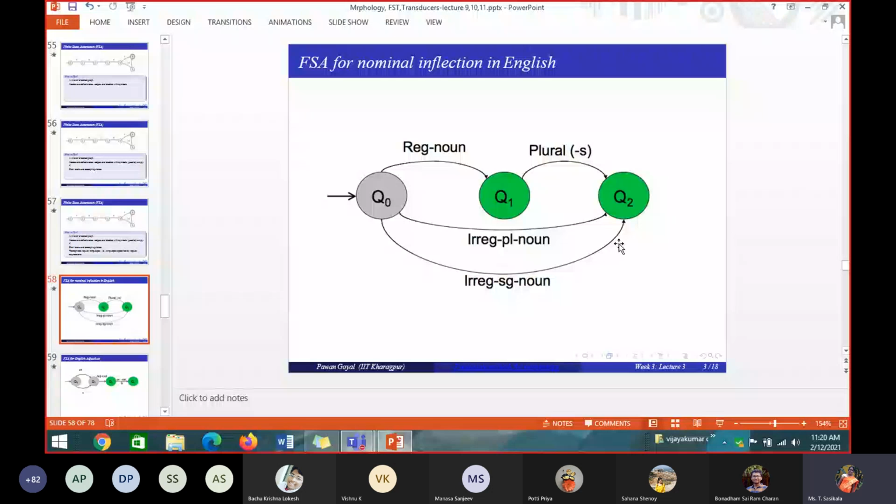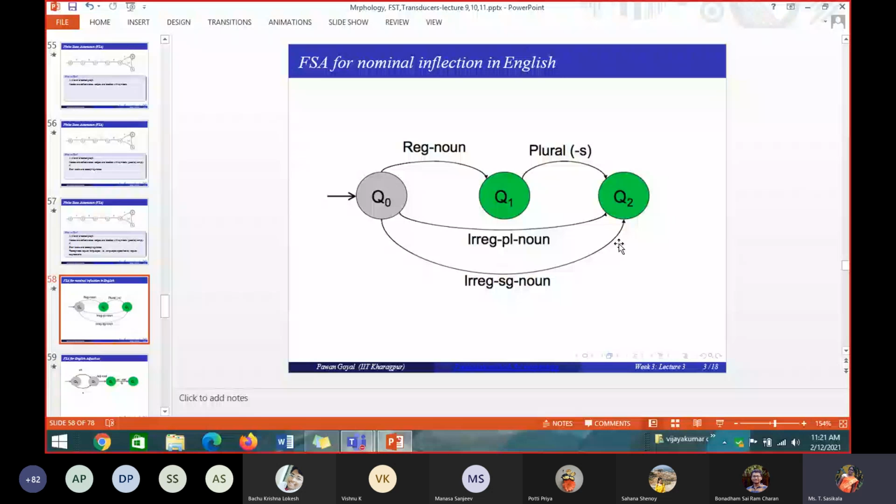So how many states will you have? Regular noun singular, regular noun plural. What will you be drawing? This is the question given to you. Draw a finite state automaton. It accepts all regular noun singular and all regular noun plural.